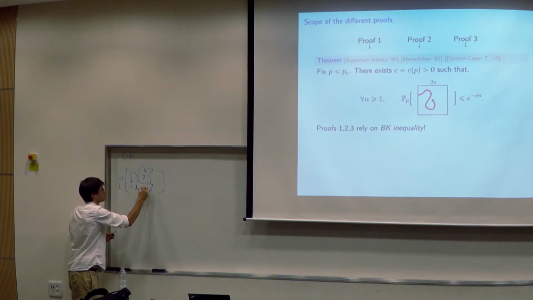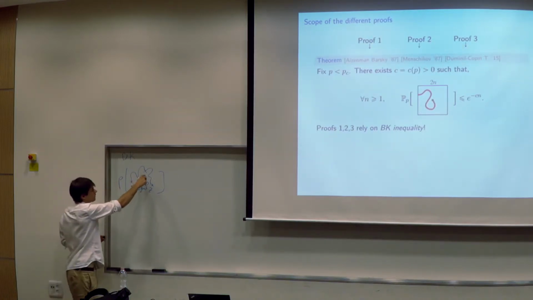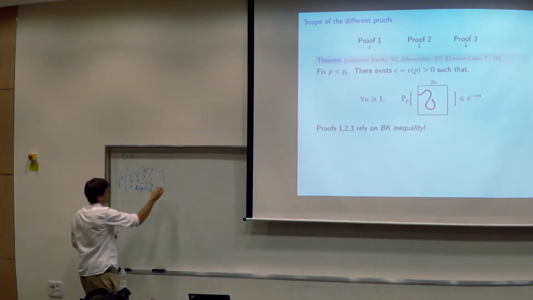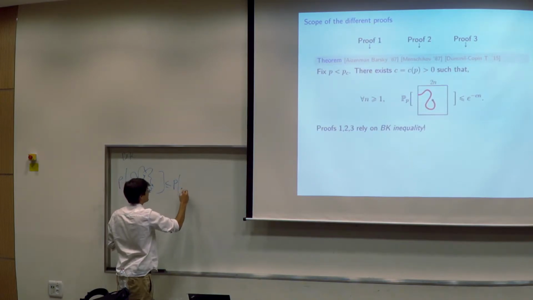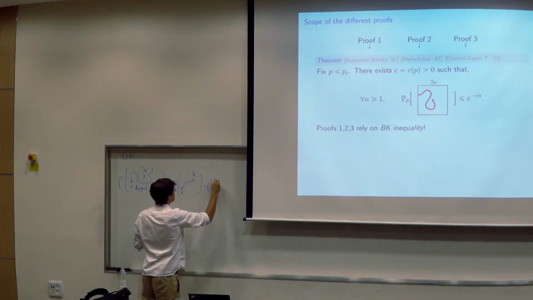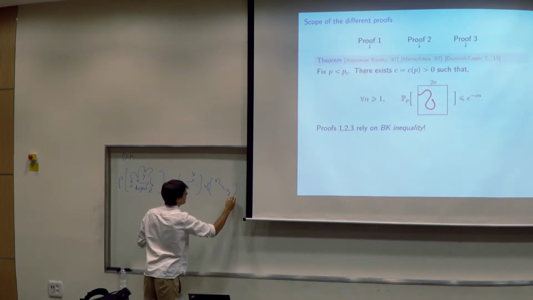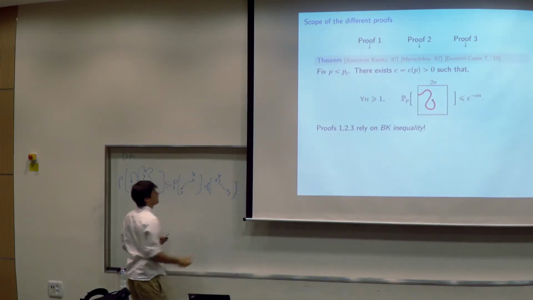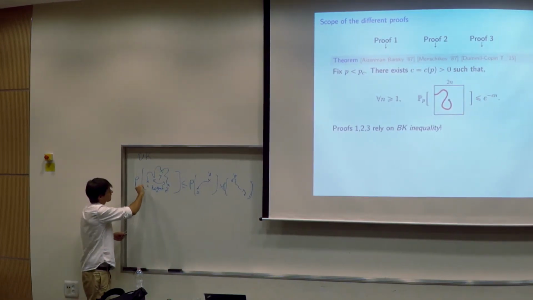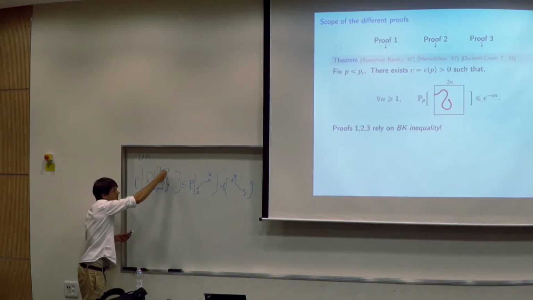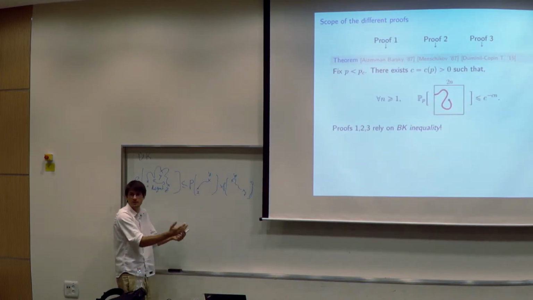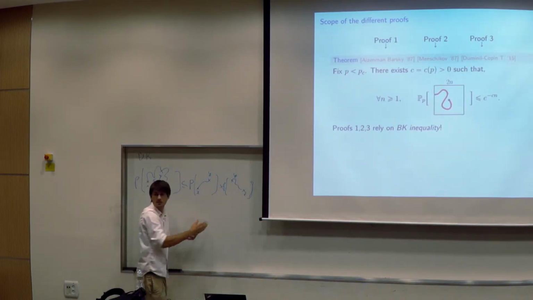So assume that you have a path from x to y and a path from y to z, where the paths are disjoint. And basically, you want to say that the probability of this is smaller than the product of the probabilities. And this, for Bernoulli percolation, is quite intuitive. You say, okay, I have a path from x to y, and then in the complement of this path, I need to have another path. So if I look at this picture, I pay a first price for this first path, and then I have less space. So the second path costs me at least this quantity.